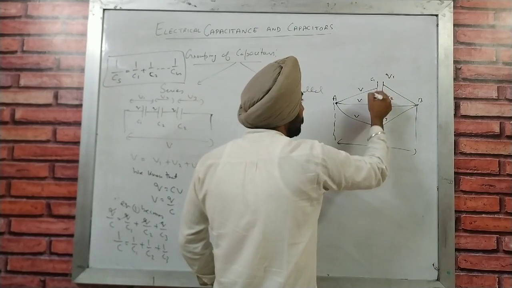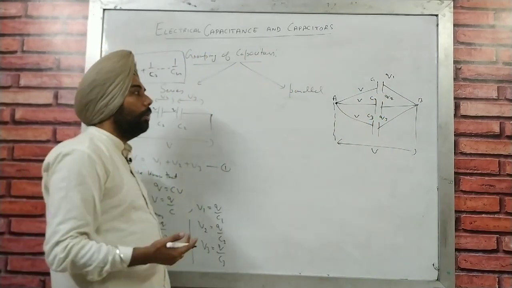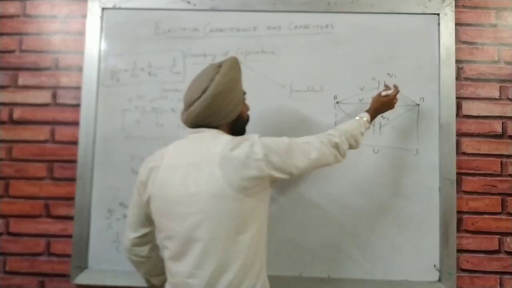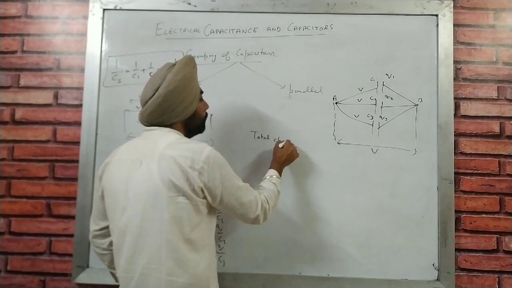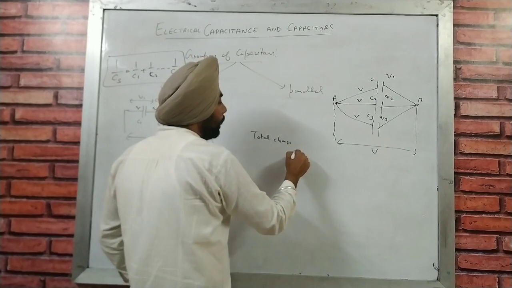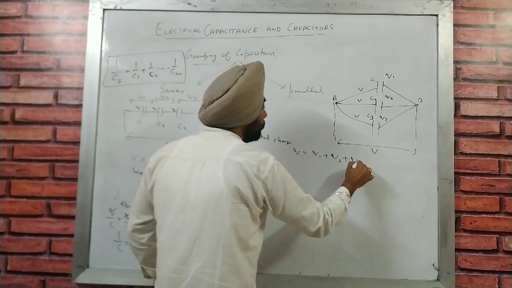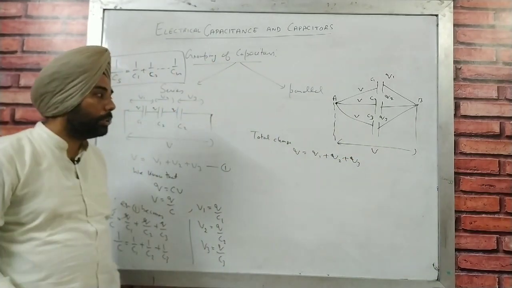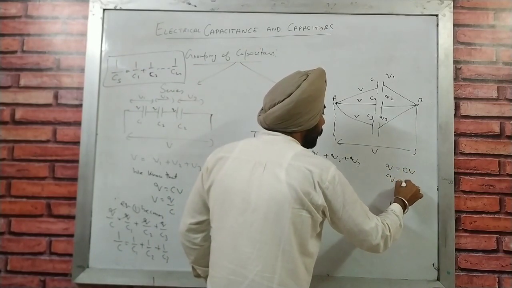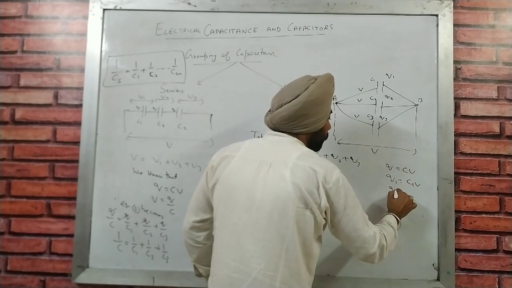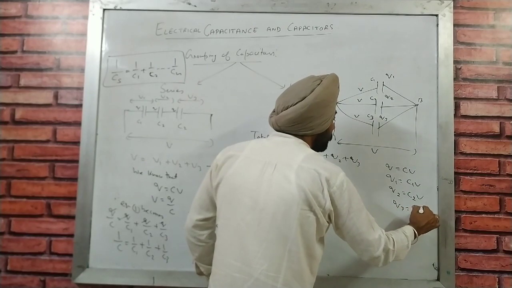Now the capacitors' names are C1, C2 and C3. I am just taking 3 capacitors, you can take any number of capacitors. Obviously if charge is going to vary as Q1, Q2, Q3, for the parallel combination the total charge Q is equal to Q1 plus Q2 plus Q3. Now using the formula Q is equal to CV, Q1 is equal to C1V, Q2 is equal to C2V, and Q3 is equal to C3V.